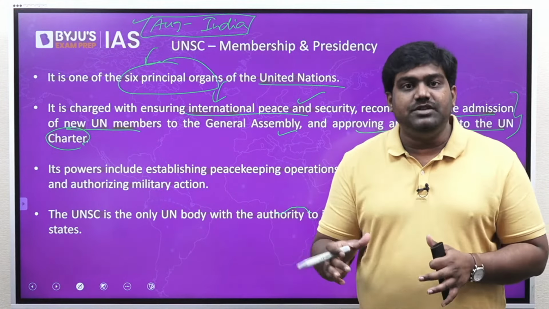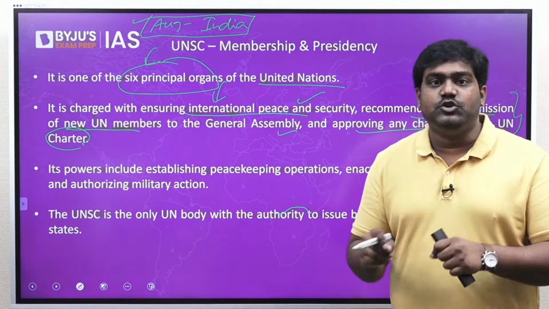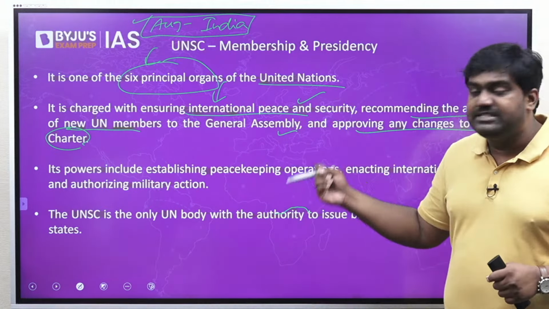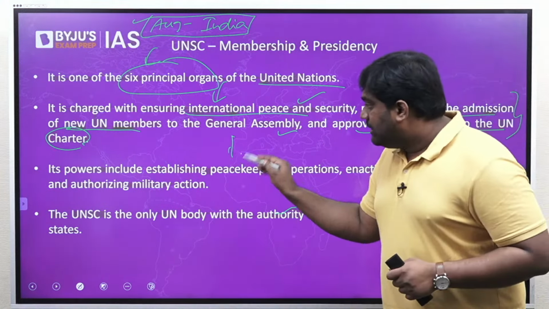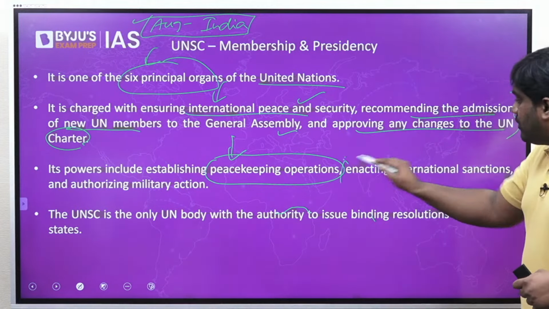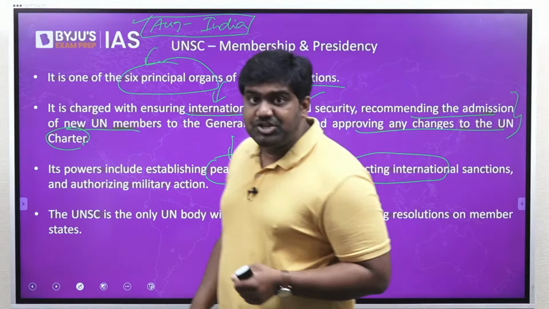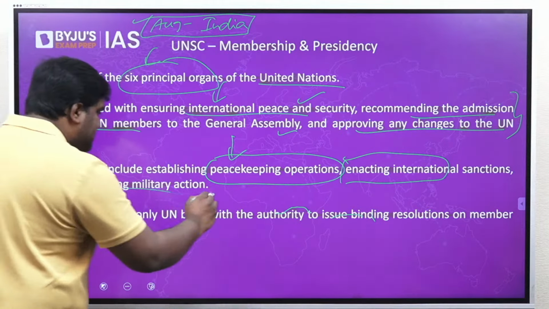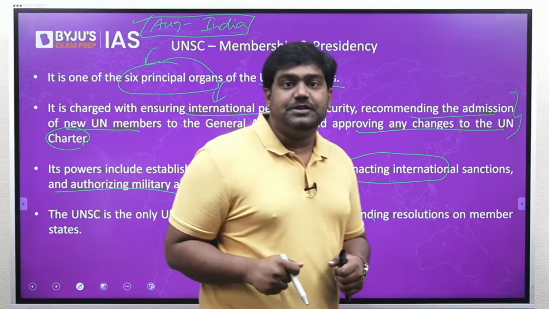Compared to every other organ of the UN, the UNSC is the most powerful because it has the powers to maintain international peace and security, meaning it can authorize peacekeeping operations. It can provide for imposition of economic sanctions against other countries. It can even authorize the use of force and military action against other countries.